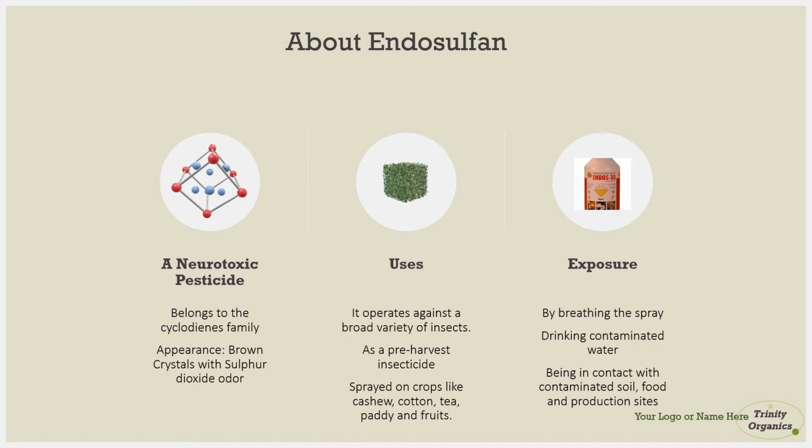So endosulfan belongs to the family of cyclodienes, and it is basically used for killing pests in crops like cashew, cotton, tea, paddy, and fruits. The typical exposure to endosulfan comes from the air, when people breathe air which has endosulfan present in it, from the drinking water, and also from the food, if the endosulfan is sprayed over the food, they'll get the exposure.